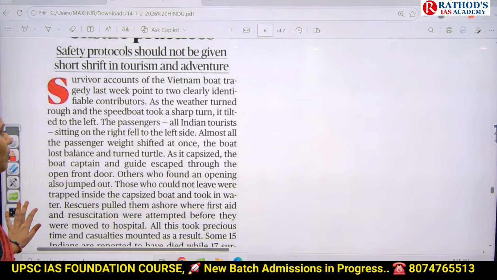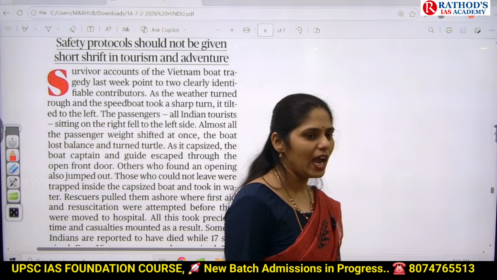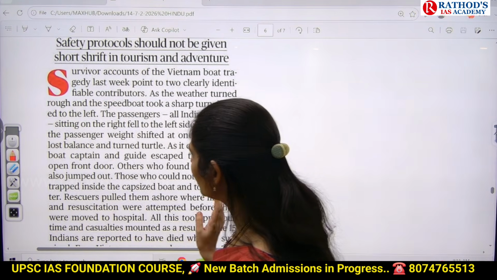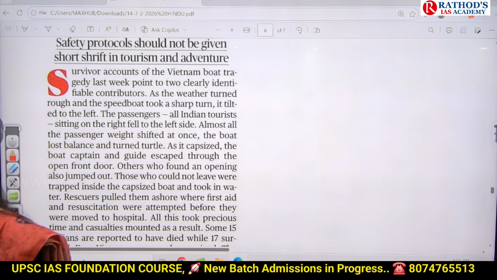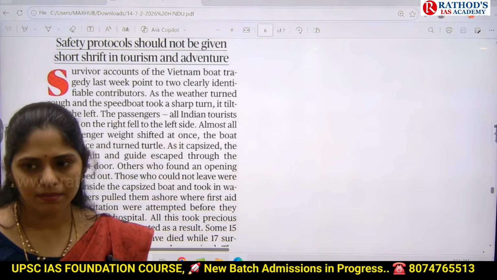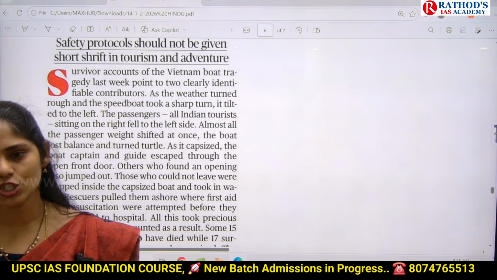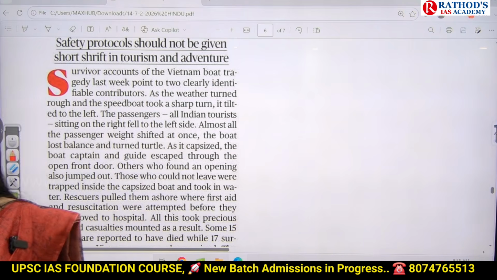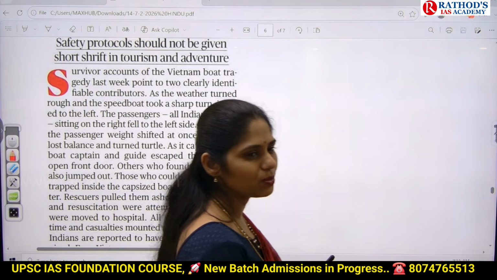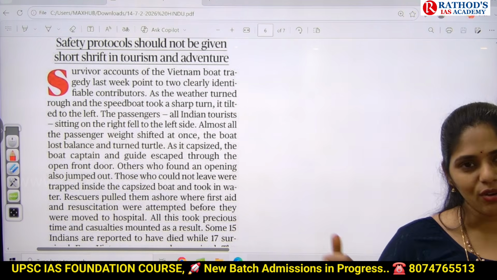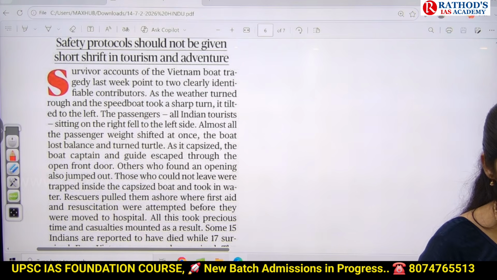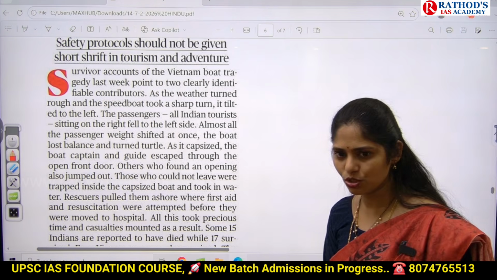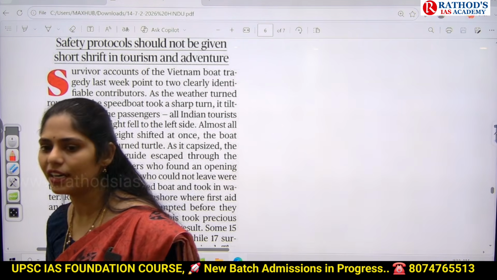Okay, now the Indian government is conducting an operation and is trying to bring the dead bodies back from Vietnam to India. So in today's newspaper, there are around 2 to 3 articles based on that incident. And this time, for sure, in 2026 mains you can expect a question on boat accidents. Why? Because in India also, in many rivers, I think 4 to 5 instances of boat capsizing happened. And now many Indians died in this Vietnam boat tragedy. For sure, UPSC wants to know what kind of steps you can take to prevent this kind of incident in our country in the future.